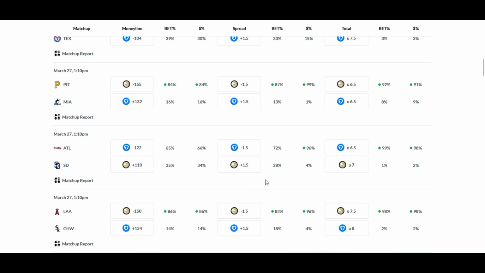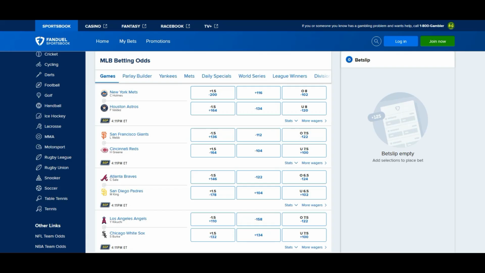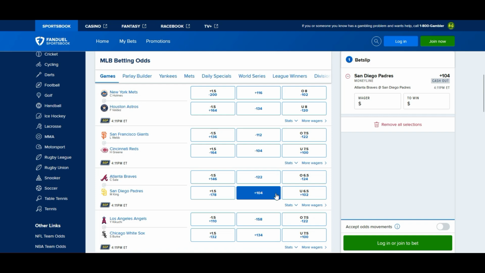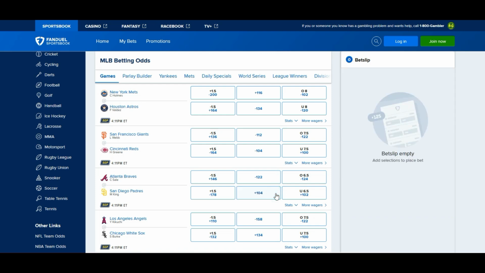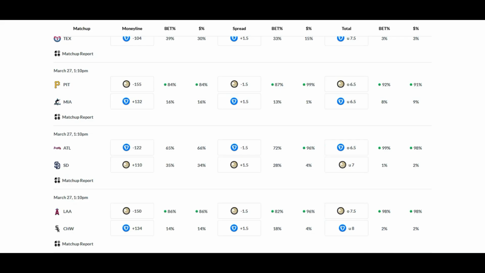Now, this could be a day where the run lines get you paid early in the season. 96% going with the Braves at this plus 146. The only way I would go with the Padres is if this plus 104 turns into minus 104 or goes to the negative side in general. That is the only way I see the Padres winning this game, as long as they hold their end on the 34% of the money.